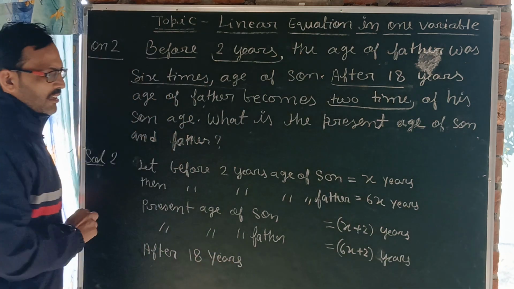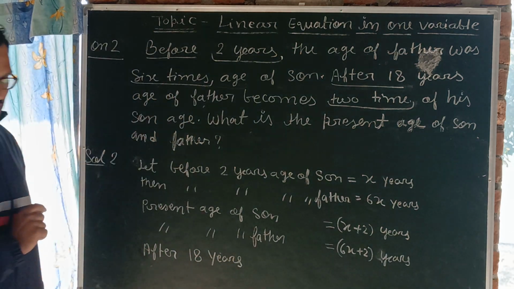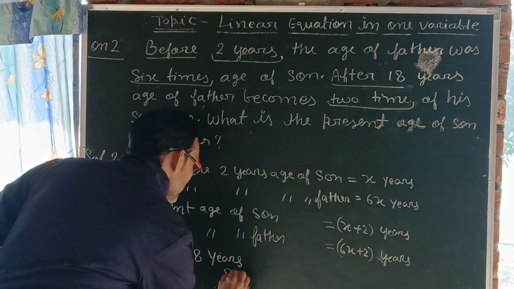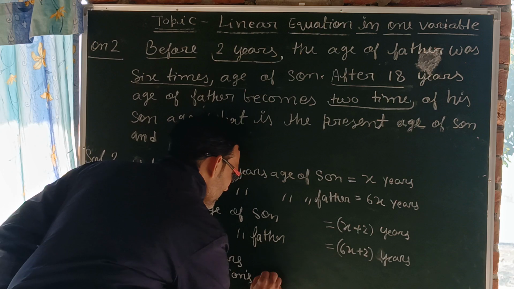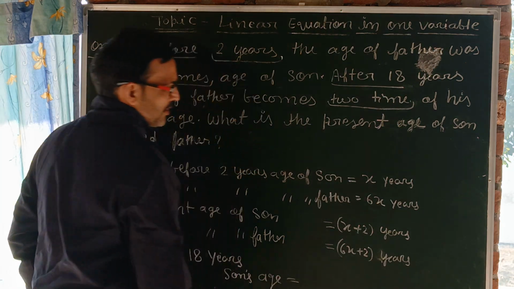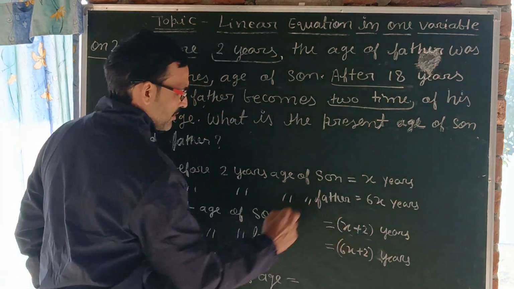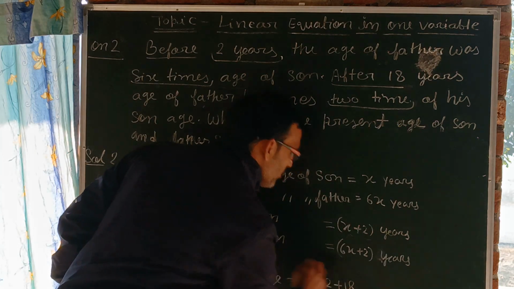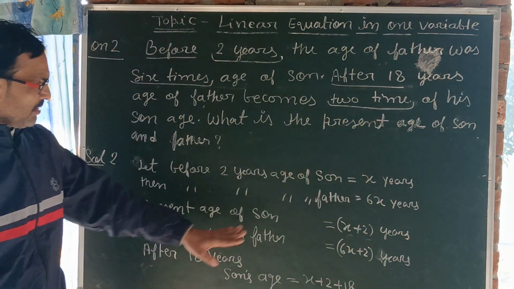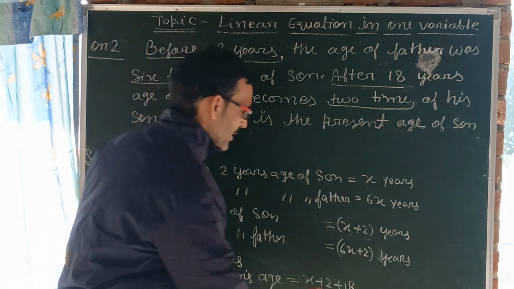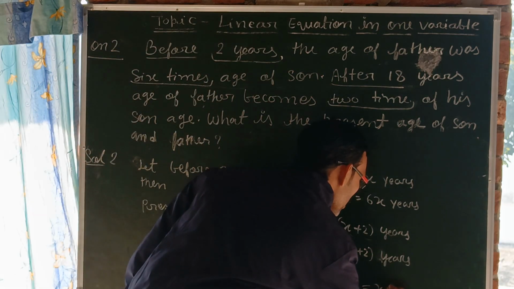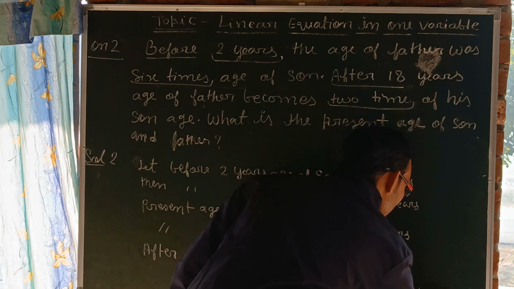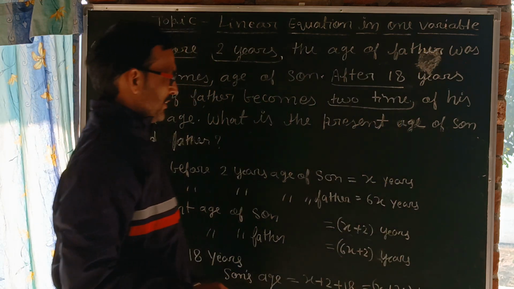These 18 years we will count from the present age. So after 18 years, son's age will be how much? This was the present age of son, so we add 18 to this present age. It will be x plus 20 years. This is the age after 18 years from the present age.